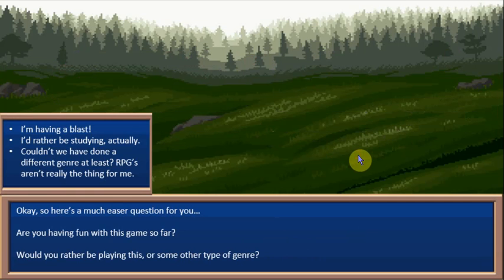So I try to catch their attention by drawing them out of the game for a minute and trying to do something a little bit more non-expected, non-predictable. So hey, you're having a blast. I got a compliment. No, this sucks. I take it personally. Couldn't we have done a different genre at least?